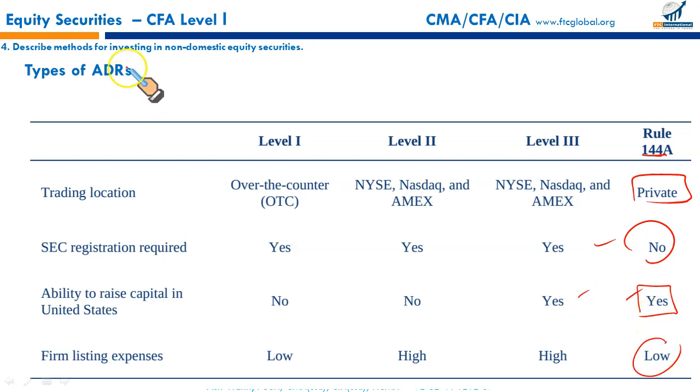Likewise, apart from this topic of ADRs, remember in the US, whenever a listed company, let's say Tesla Incorporated, issues shares, every time the shares are issued, a registration statement is to be filed with the SEC. Every time you do it.